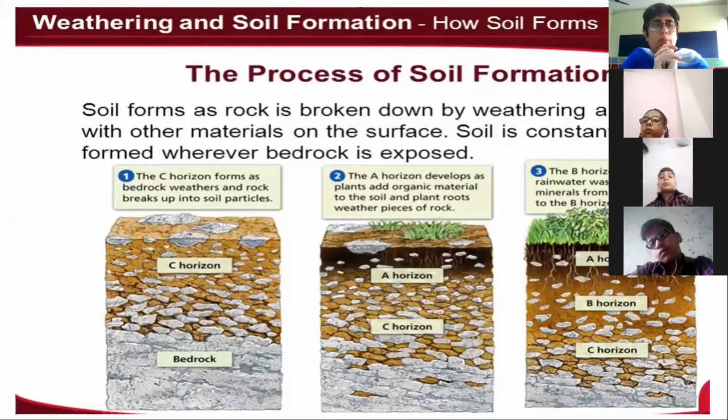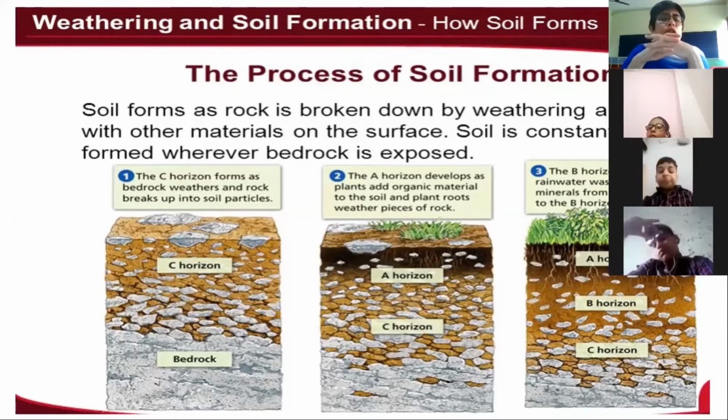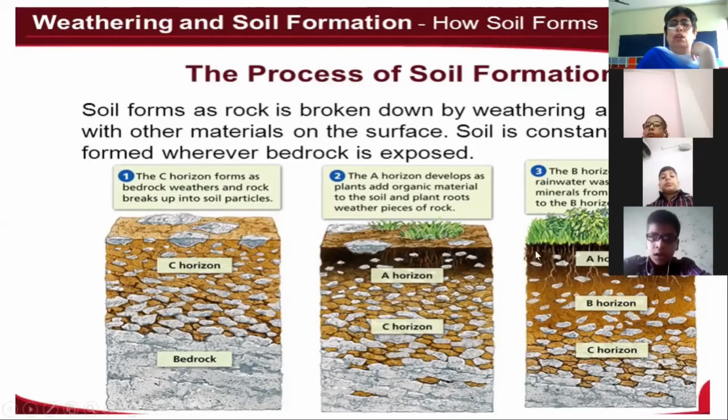You remember in the last chapter we have done what the rocks contain. The rocks contain different types of minerals, and depending on those minerals, the structure and the color of the rocks are there. So the maximum portion is the minerals, 25% air, 25% water, and just 5% is organic matter, the humus. So that makes the 100%.